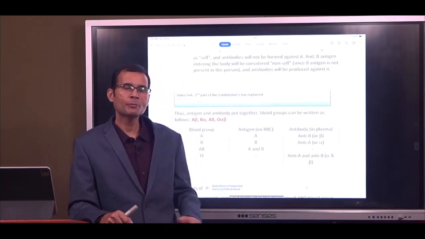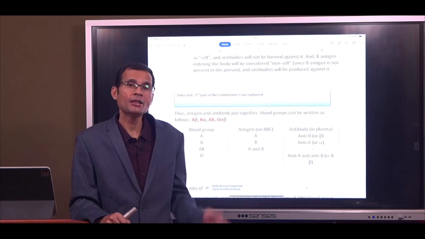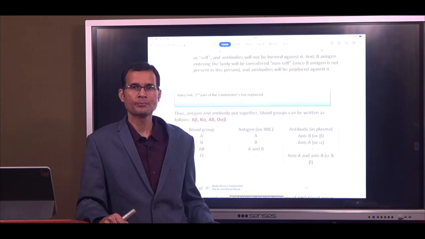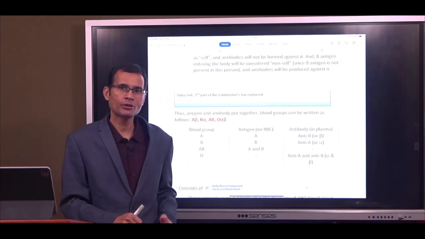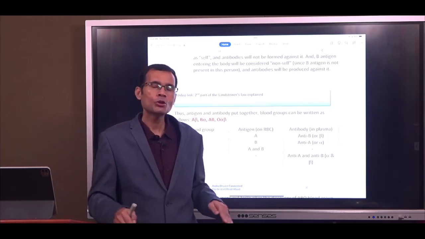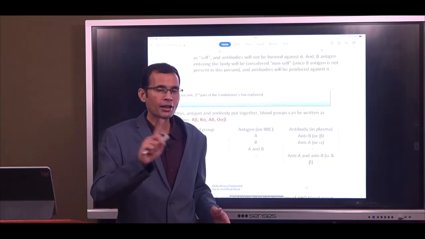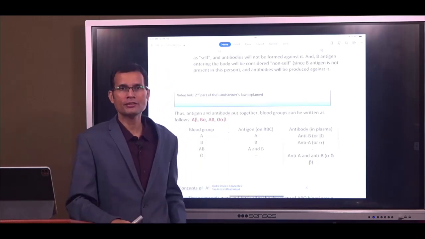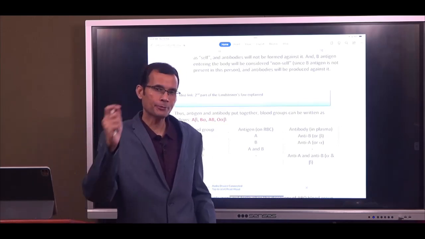Rh antigen is not present in this individual, and the person has never been exposed to Rh antigen. And therefore, this person also will not form anti-Rh antibodies in the plasma. So, anti-Rh antibodies are not natural agglutinins. They are called induced agglutinins, and such antibodies are of IgG type.